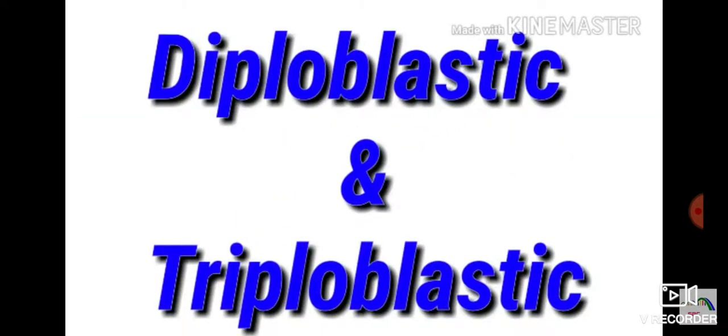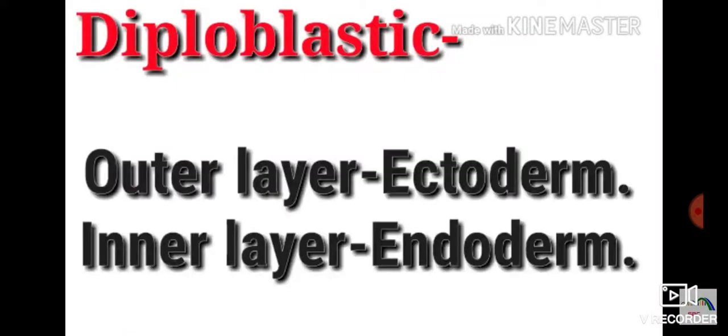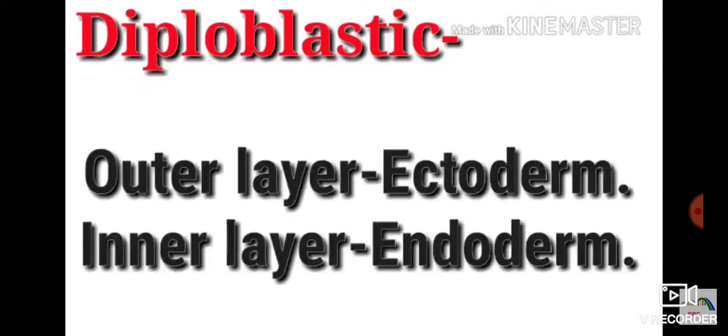There are two types, that is diploblastic and triploblastic layers. In the diploblastic layer, the outer layer is the ectoderm and the inner layer is the endoderm.